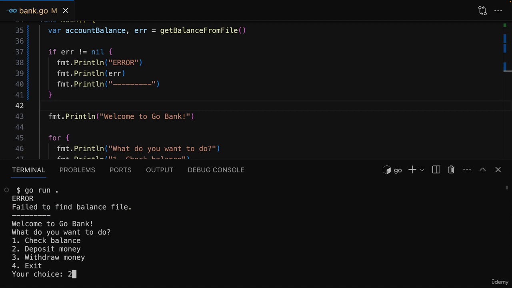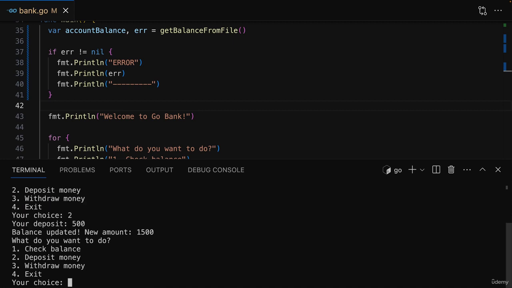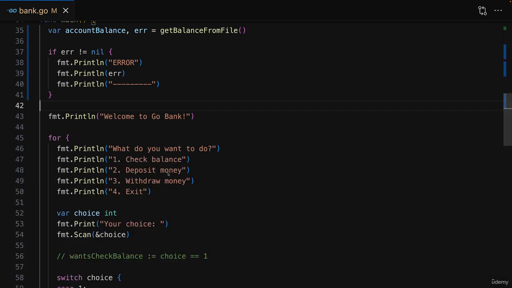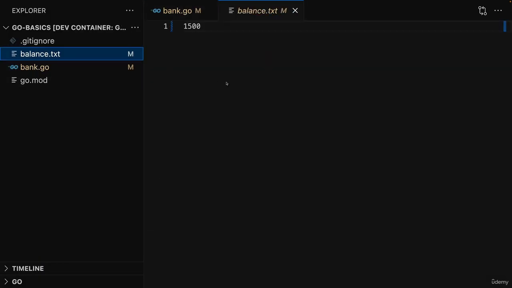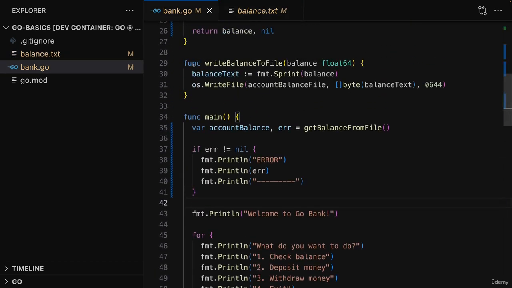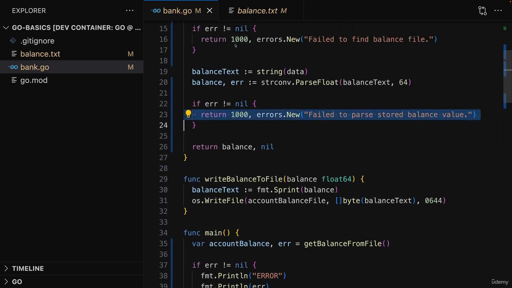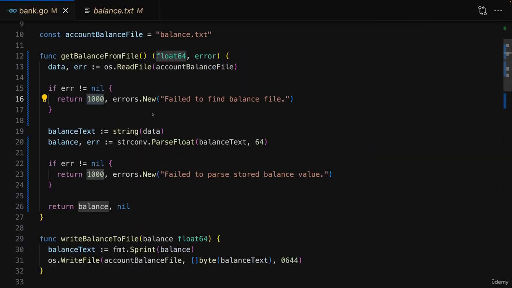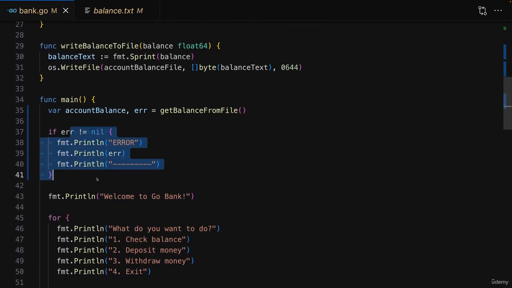Now, of course, if I deposit some money, let's say 500, I'll actually write to the file again, and therefore it will be recreated. And it now contains 1,500 because I added 500, and 1,000 was that default balance value we returned. So that value still got used because in our error handling code here, we just make sure that we print this message, but we did not block the execution of the rest of this file.